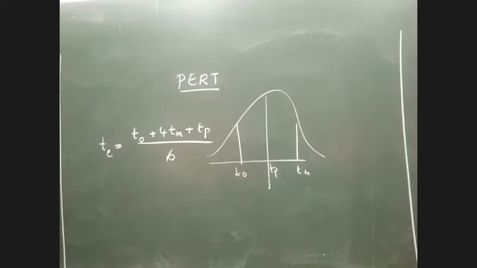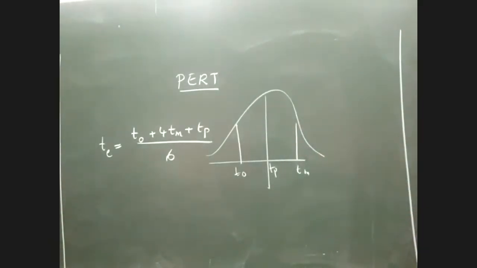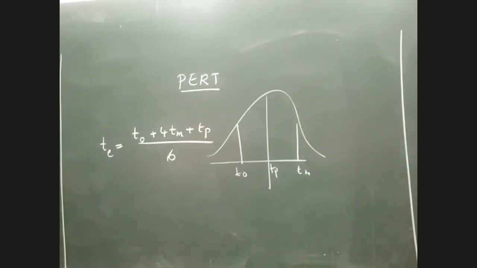Before that, I want to give you some clarifications. First, in all question papers, please understand, the order in which this data will be given to you will be the same. They will never change the order. The first column will always be the T naught value, the next column the TM value, and the third column the TP value. They will never shuffle the order of this data. This is one thing you have to remember. Always the first is the T naught value, then the TM value, and lastly the value of TP.